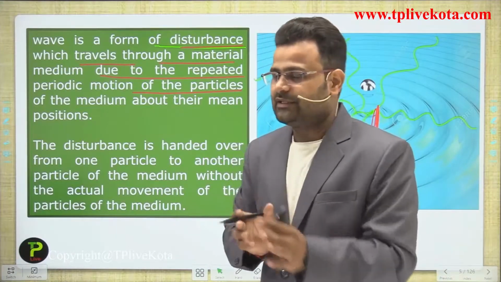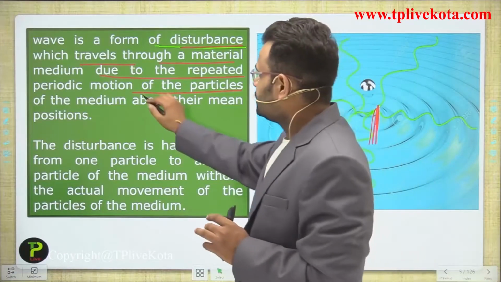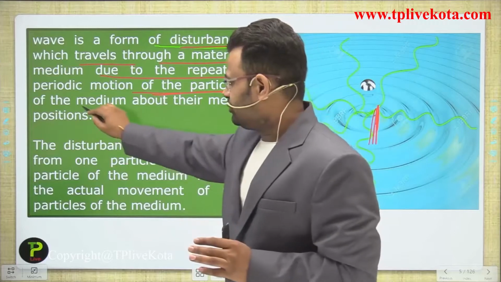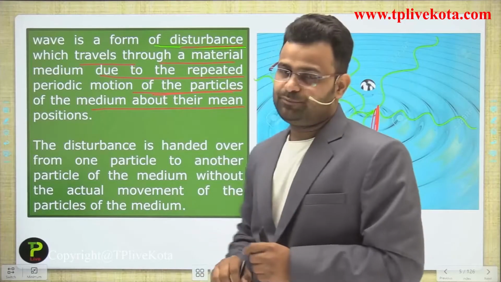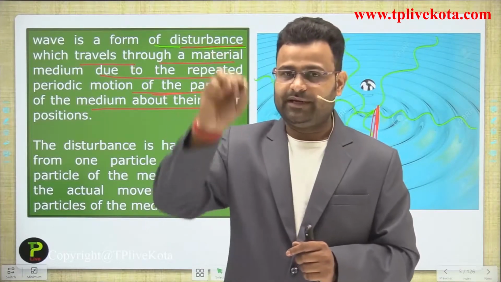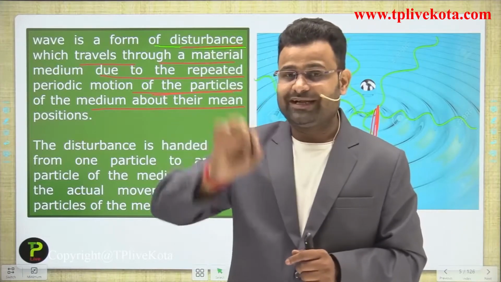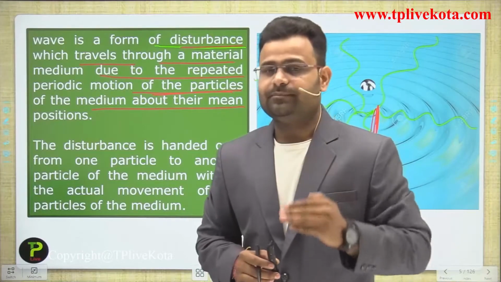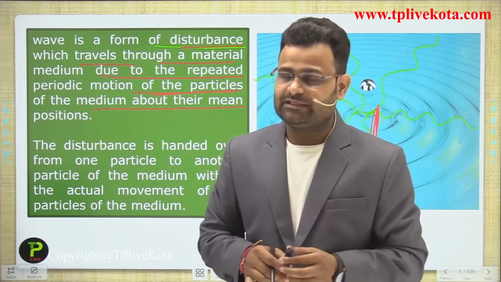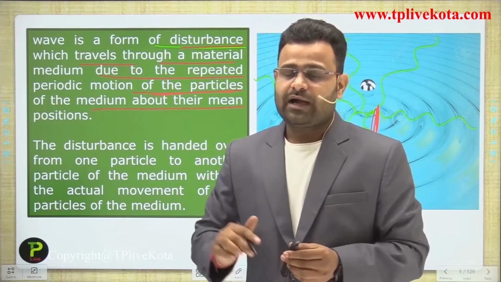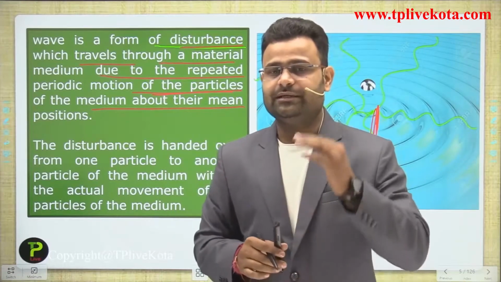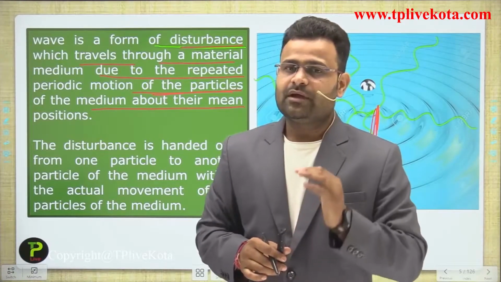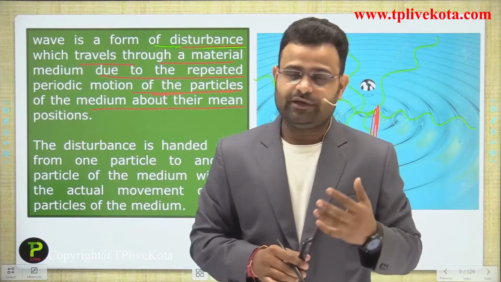We are explaining that particle also now. So the particles of the medium vibrate continuously about their mean position. Due to the continuous motion of the particles, the energy will be transferred to a neighboring particle. After completing vibration at the limit of that vibration, that energy will be transferred to a neighboring particle.